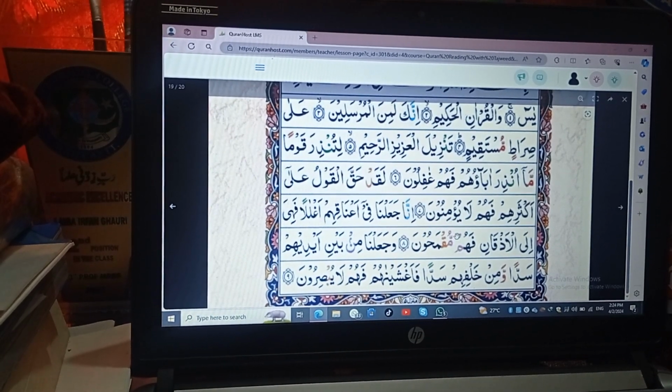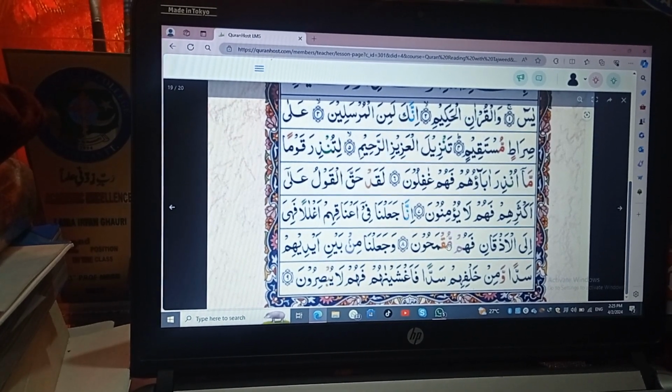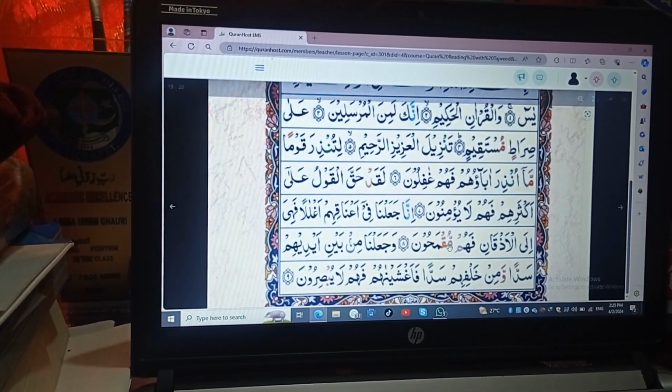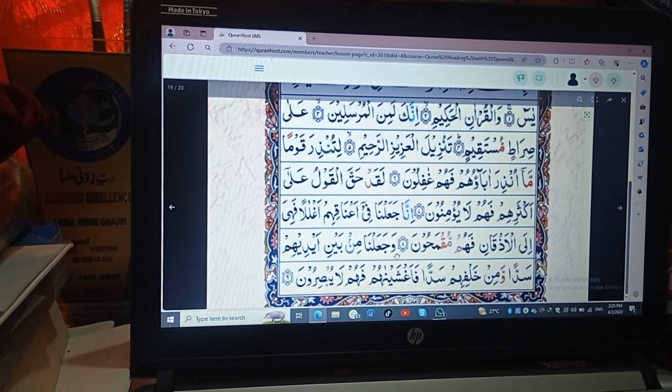Now, meem also has a sakin sign on it, but the following letter is meem, and it has a sign of shadda on it, sign of duplication. Then it is the rule of idgham shafawi.